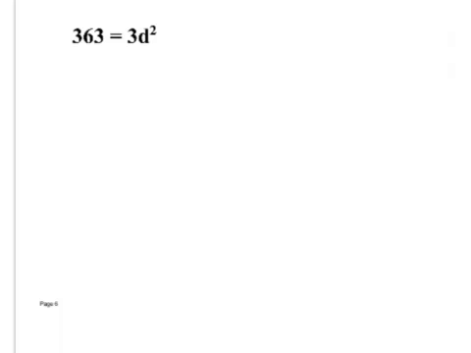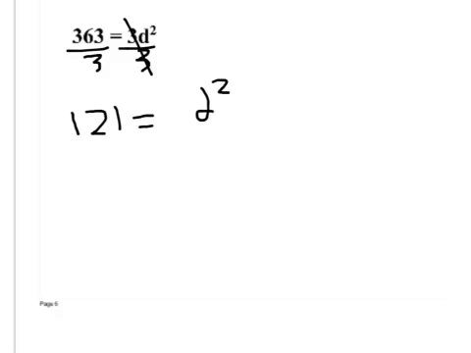Alright, write this one. You go ahead and solve it on your own. Nikki, what's my first step? What did you do first? You divide by 3? Because it's 3 times d squared, we got to get d squared by itself. Which, Nikki, was 363 divided by 3? 121 equals d squared.